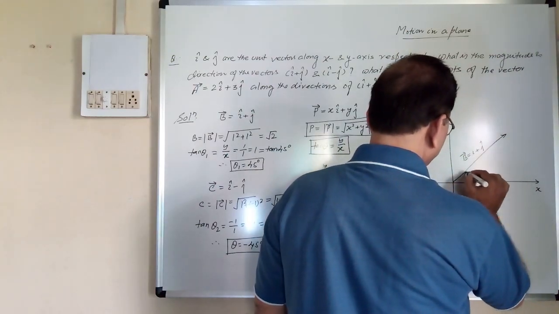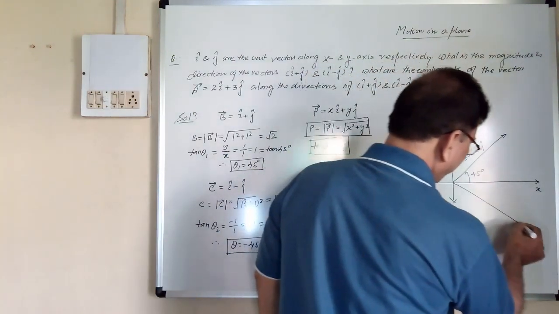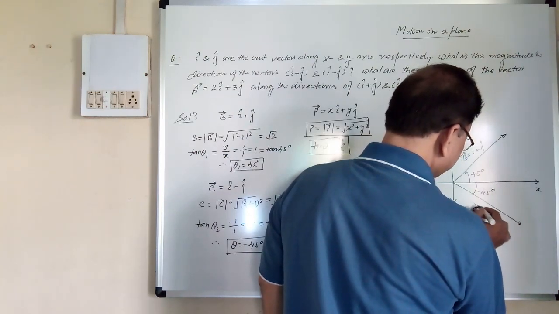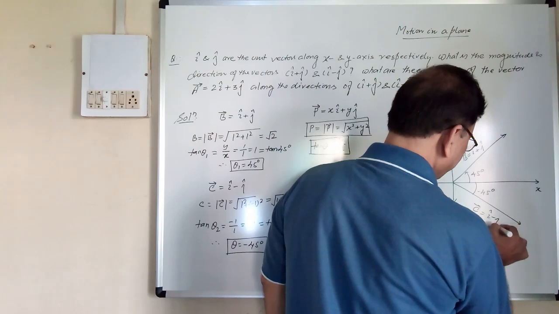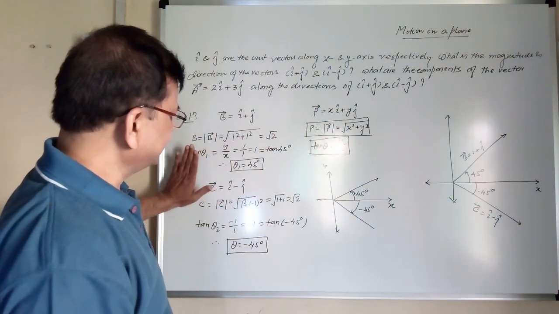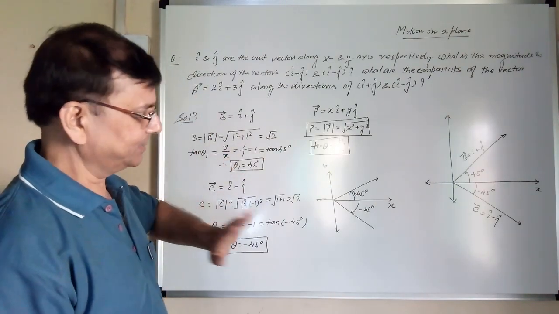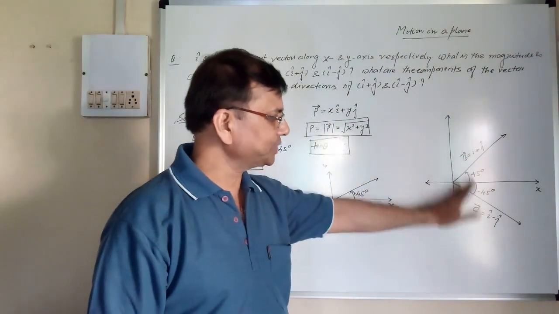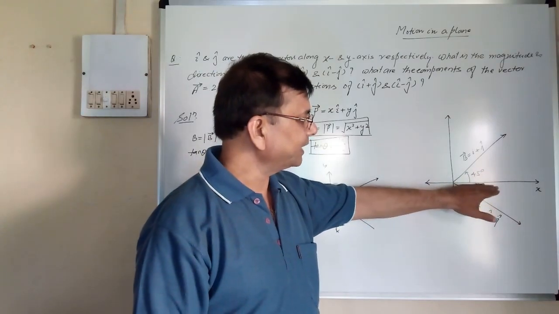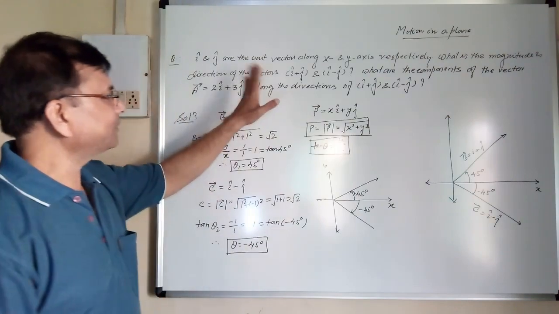It is 45 degree from baseline, and here minus 45 degree, this is the vector c, that is i minus j vector. So magnitude and direction of these two vectors are clear. Now we will talk about the unit vector of b. So this concept is clear. B is in this direction and c is in this direction, and both are making 45 degree, one in positive direction, another in negative direction. So first part is over.